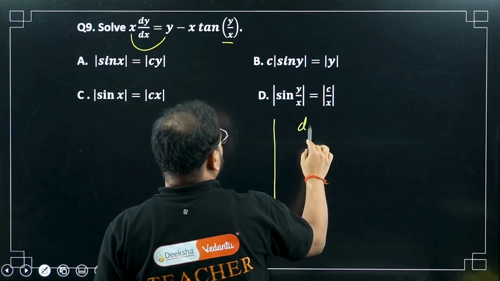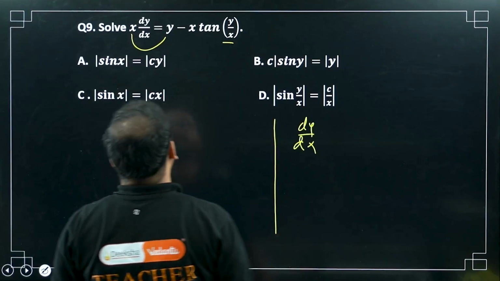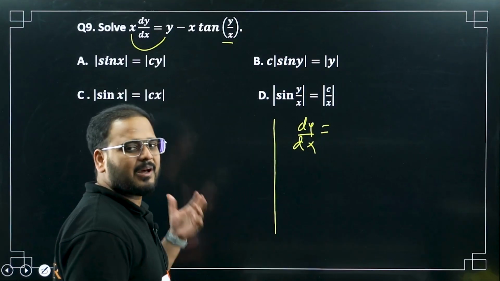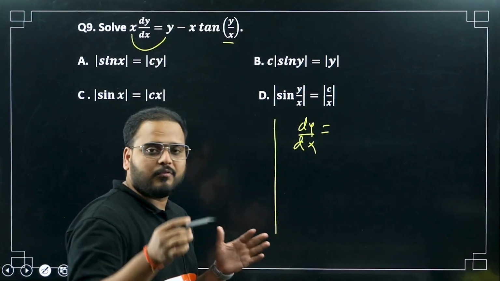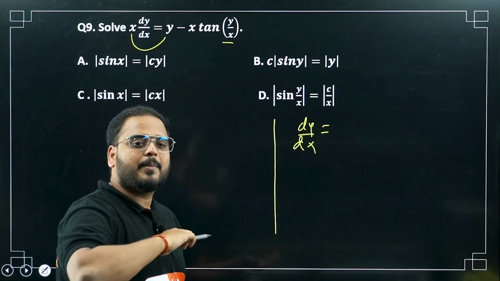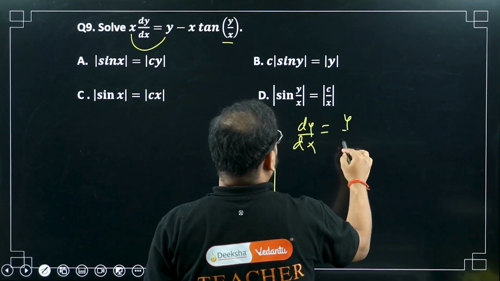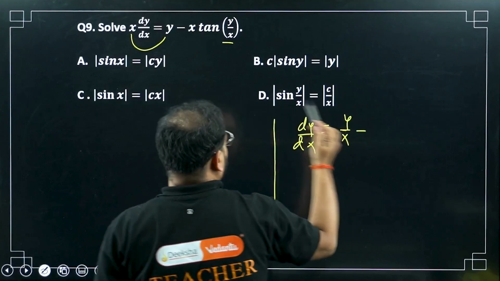So I'm going to write this as dy by dx for question number 9. Please try to solve it from your side if you can. Simple question, but I'm going to solve it anyway. If you want to solve it yourself, pause the video, solve the question, come back and check the solution. So I can write it as dy by dx equals y upon x minus x upon x.